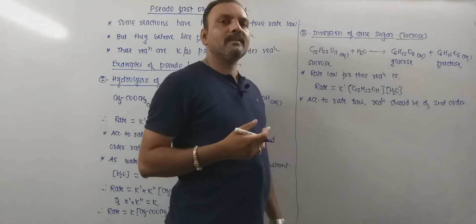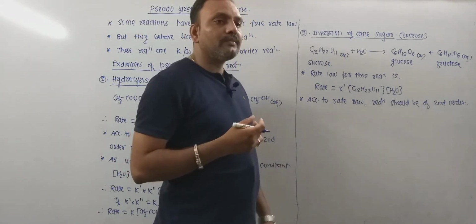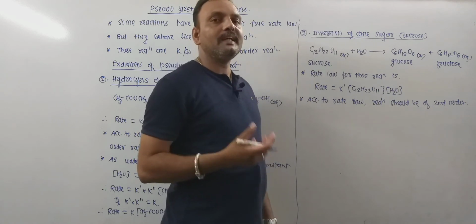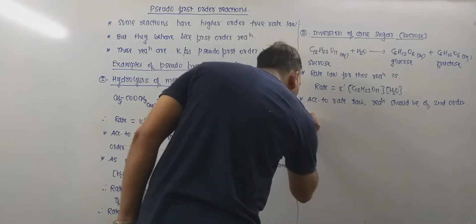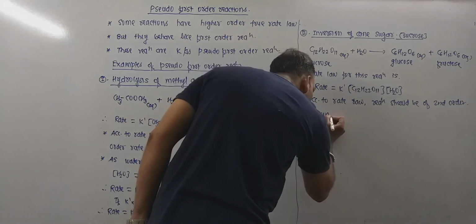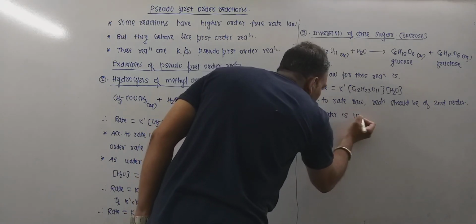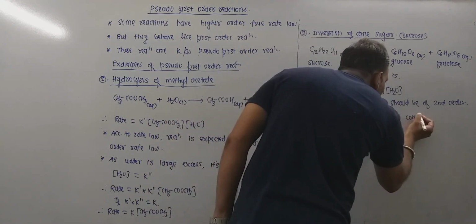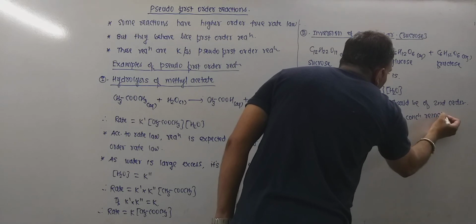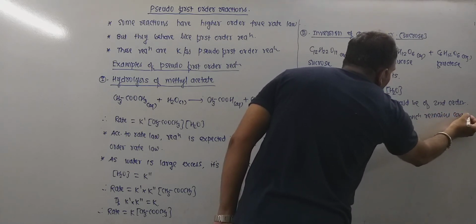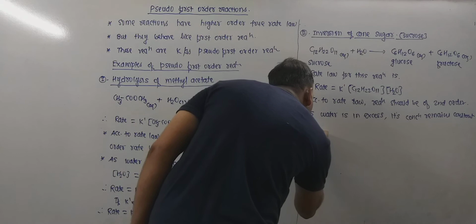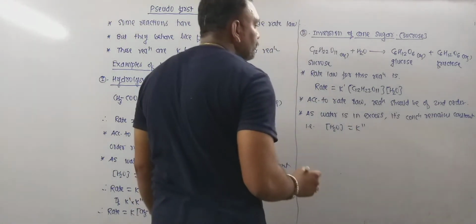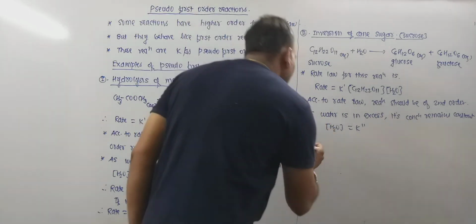Water is present in large excess. So as water is used in huge amount, its concentration remains practically constant. That is, the concentration of water is supposed to be K double dash. Then what happens with the rate now?